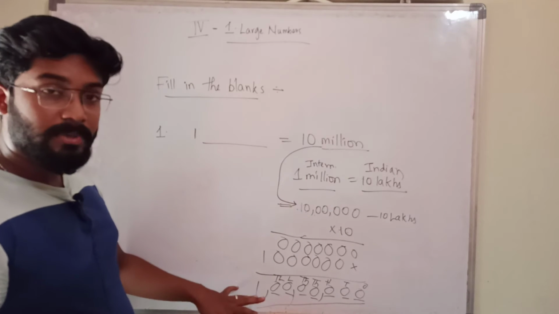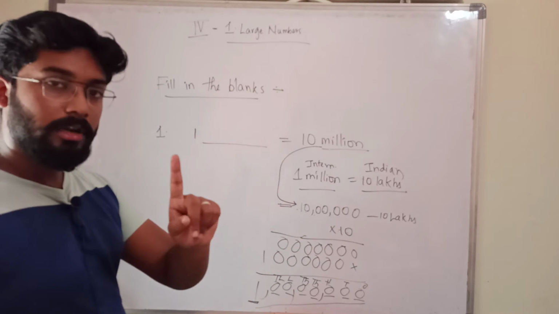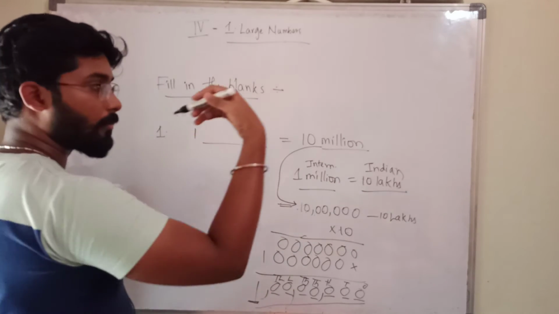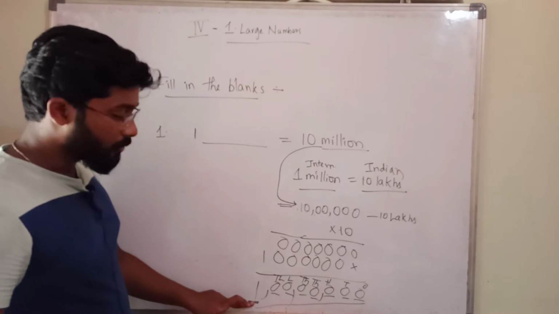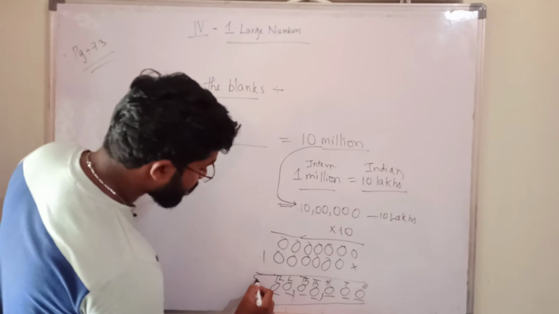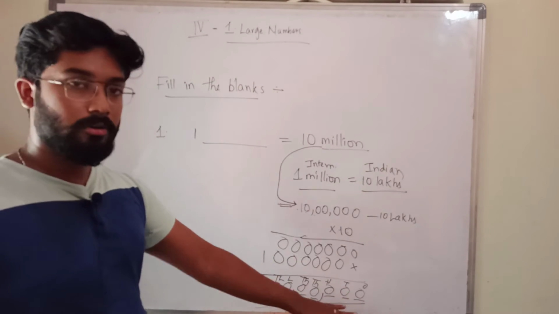But in crores place, it is changing. Putting comma is changing. Like that you have to remember. I have put comma up to 10 lakhs only. After 10 lakhs I have put 1 comma from right to left. In crores place again it is changing. You have to remember that. So this is crores place, no? 1 is in crores place. So this number is called 1 crore.